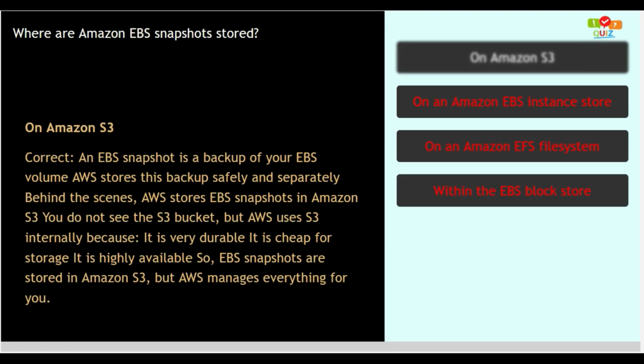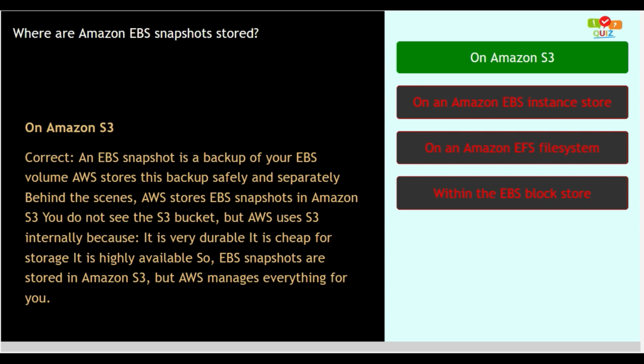Option number 1. On Amazon S3. This option is correct, as an EBS snapshot is a backup of your EBS volume. AWS stores this backup safely and separately. Behind the scenes, AWS stores EBS snapshots in Amazon S3. You do not see the S3 bucket, but AWS uses S3 internally because it is very durable, it is cheap for storage, and it is highly available. So EBS snapshots are stored in Amazon S3, but AWS manages everything for you. So option 1 is the correct answer.